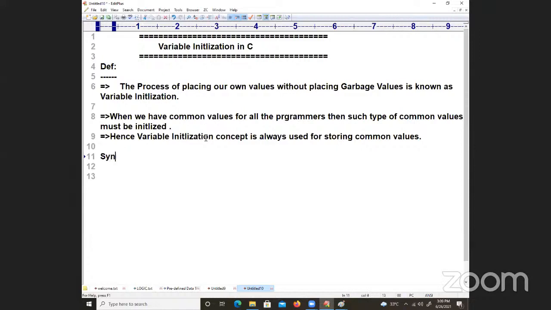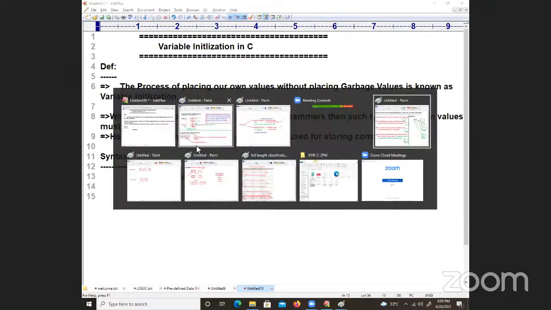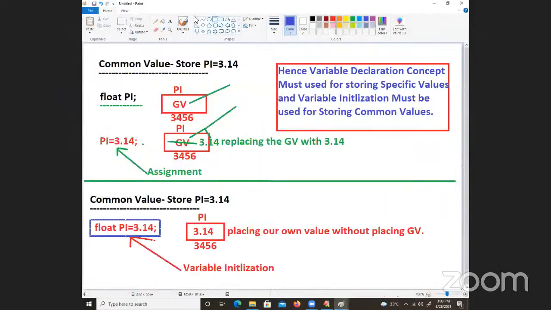What is the syntax here? See the syntax here. Very, very simple. Data type. See that example which I told you now. First one is called the data type. Next is called variable name. Next is called variable value. Variable data type, variable name, variable value. These things I need to carry.